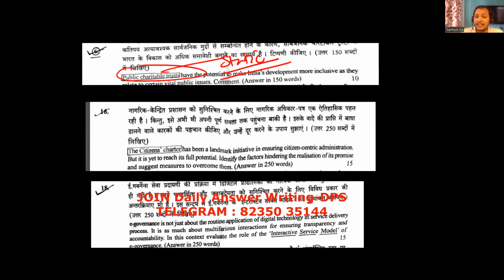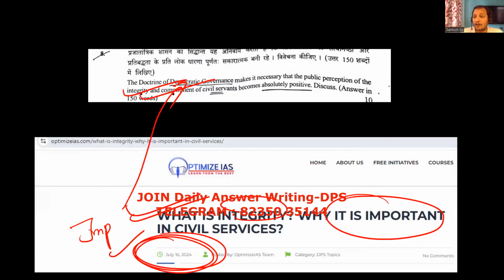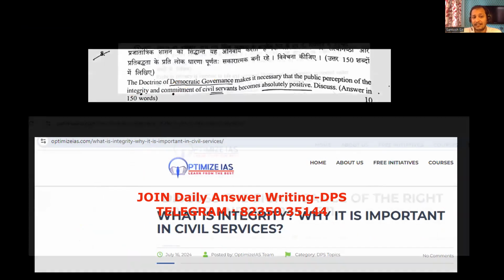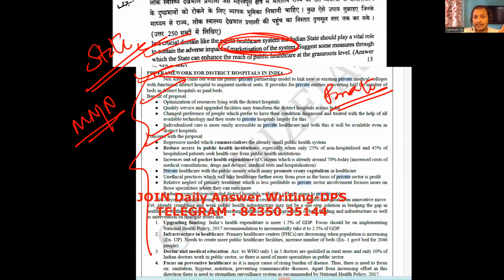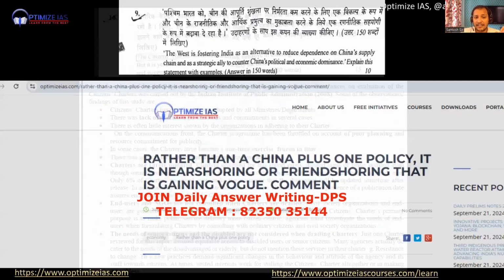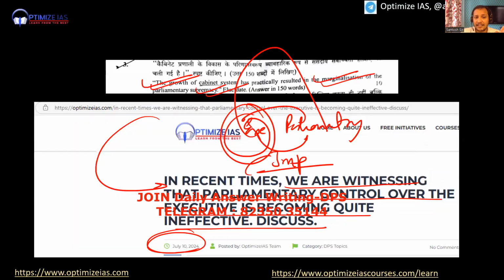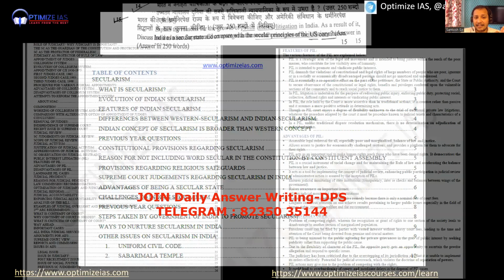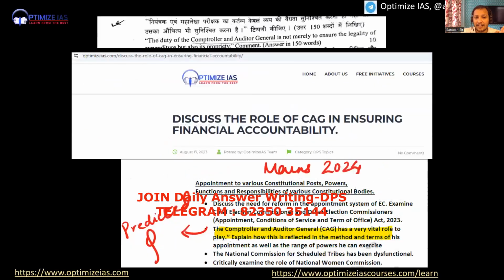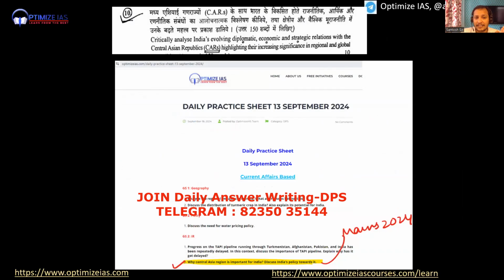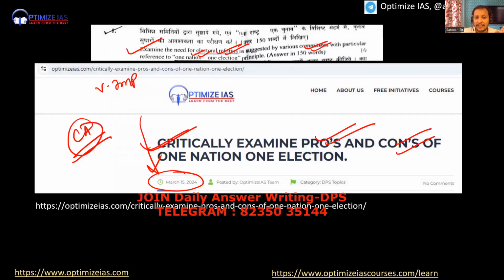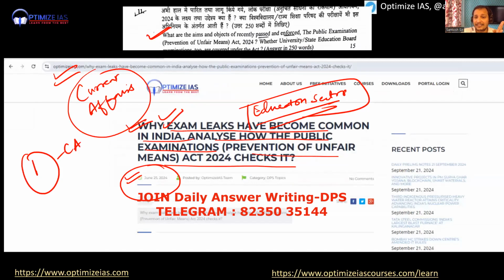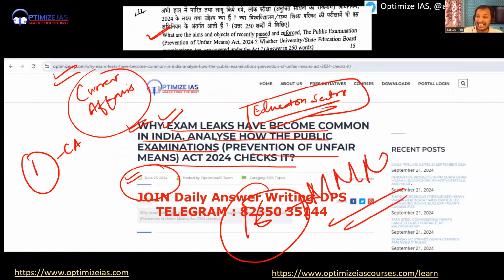So guys, you can see how many questions have directly come from either the DPS discussions or the mains master notes discussion. 1, 2, 3, up to 16. 16 questions directly from the DPS and mains master notes.